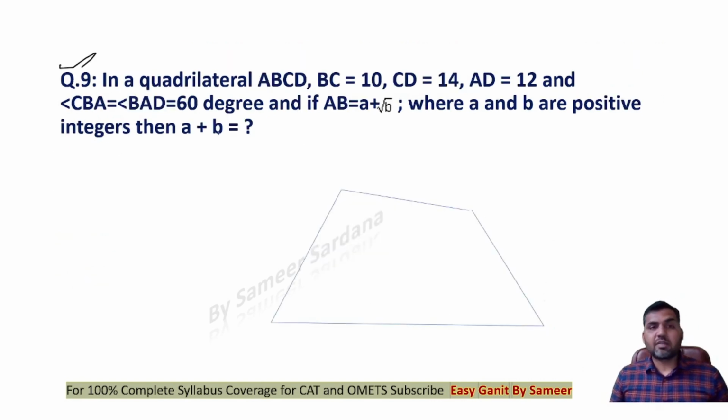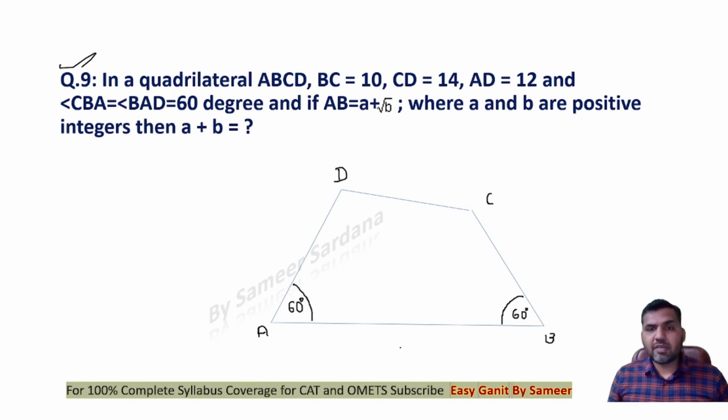Now let's have a look at question number 9. It says that in a quadrilateral ABCD, BC is 10. Angle CBA and angle BAD are equal to 60 degrees. So let's say that this is A, this is B, this is C, and this is D. It's given that both of these two angles, CBA and BAD, are equal to 60 degrees.